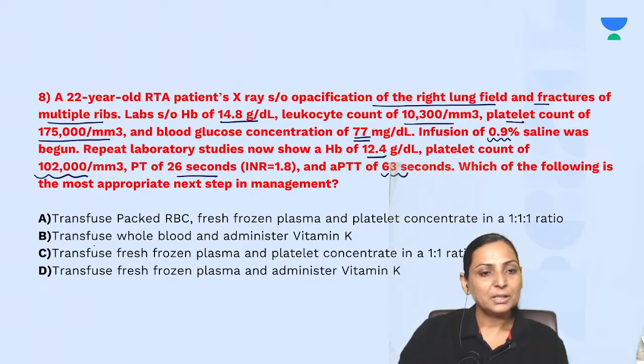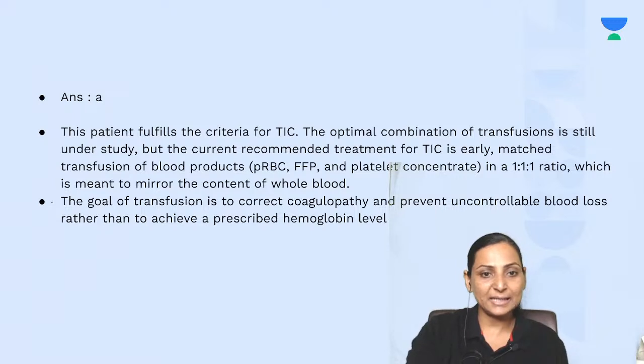Options: transfuse packed RBC, fresh frozen plasma, and platelets in the ratio of 1:1:1, or transfuse whole blood and administer vitamin K, or transfuse fresh frozen plasma and platelets, or transfuse fresh frozen plasma and vitamin K. So the correct answer is definitely A. Very good, Muthu. The answer is A.